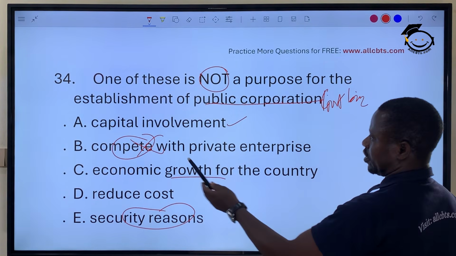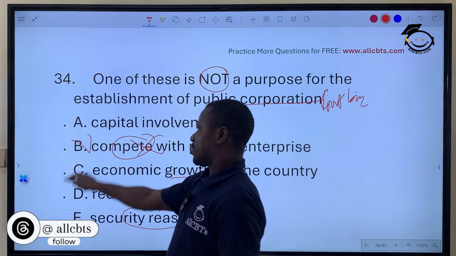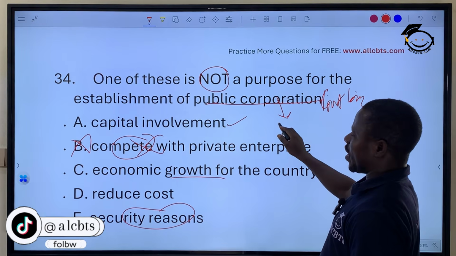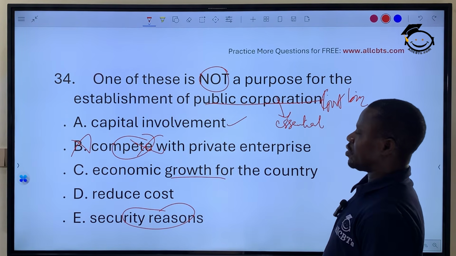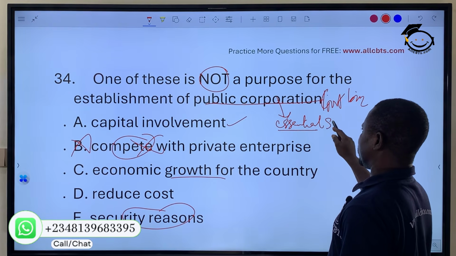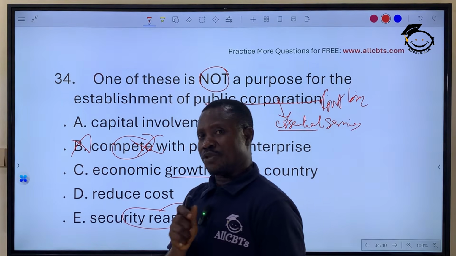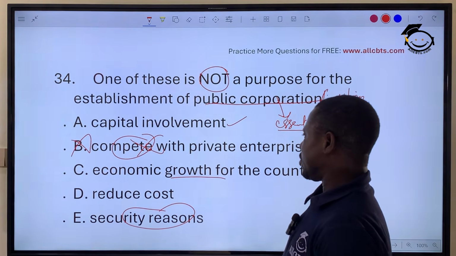Okay? So I think the correct option here is they are not competing with private. Government is not there to compete. The essence of this is to provide essential services to the people. The reason for government going into business is to provide essential services, to render essential services to the people. That's the business. Not even to make profit. If the profit comes, all well and good, but the aim is to render essential services.